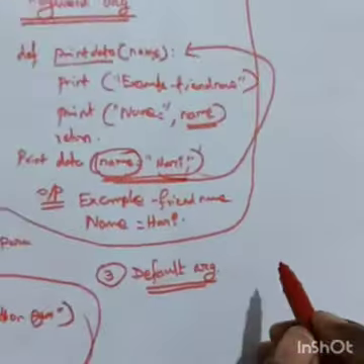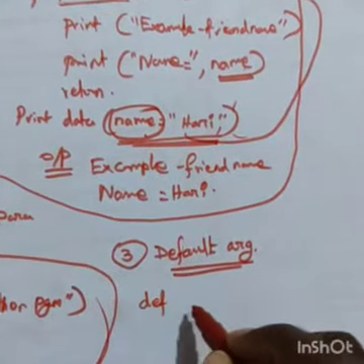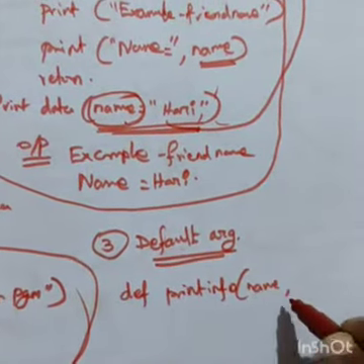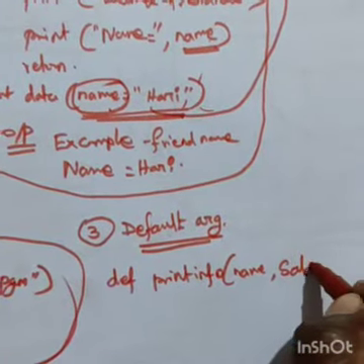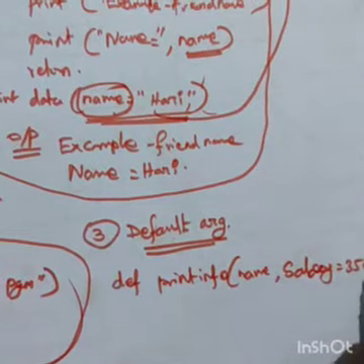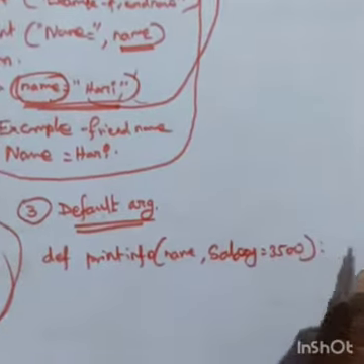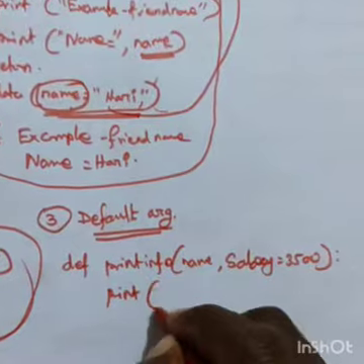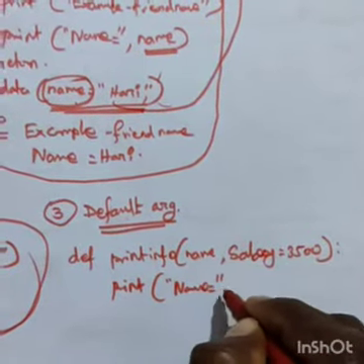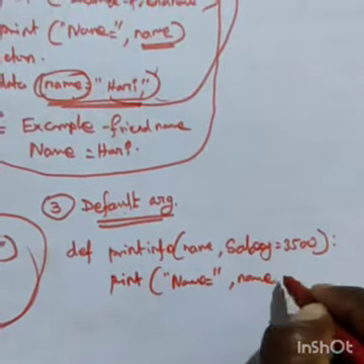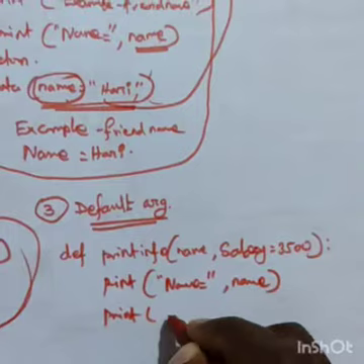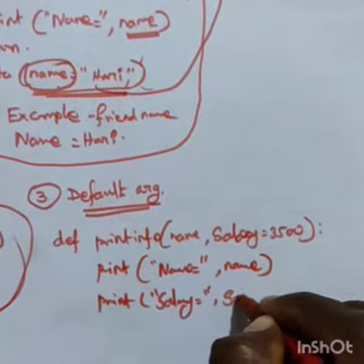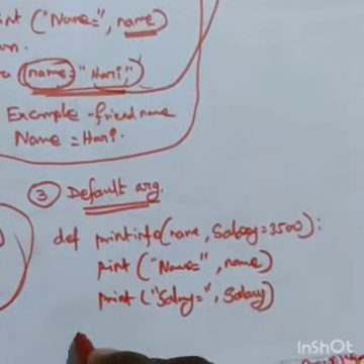Now, the default argument. Default arguments: def print_info(name, salary = 3500): print name equals name, print salary equals salary, then return.